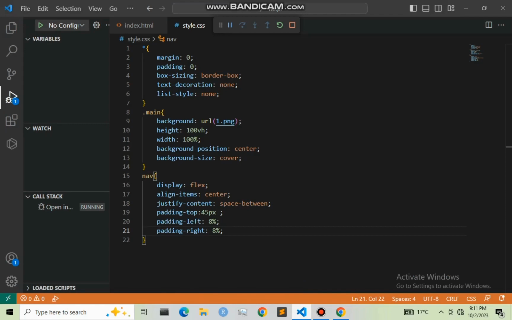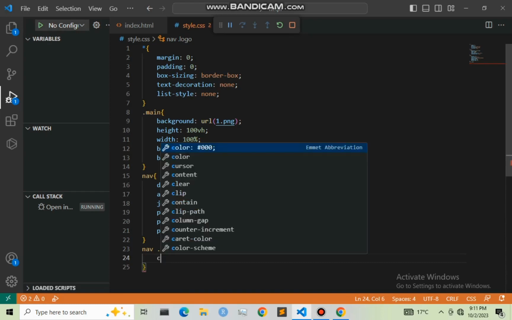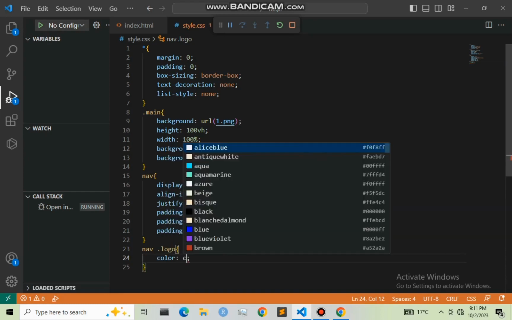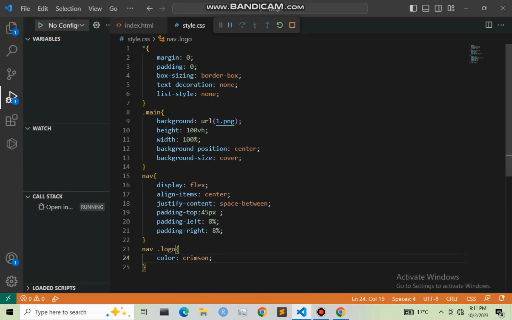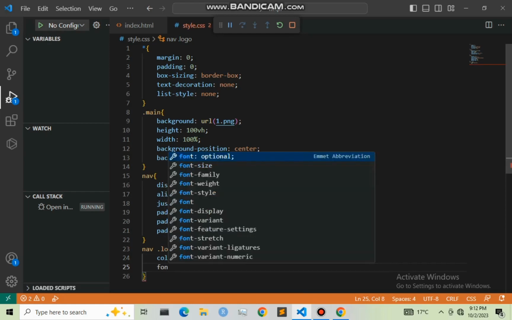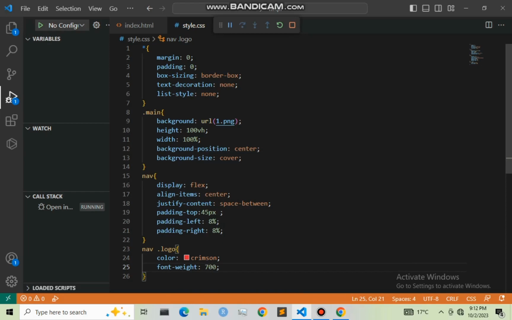Next, we are going to work now on our logo, that is nav .logo. We're going to give it a color of, let me give it crimson. And next I'm also going to give the font weight to be 700 and font size to be 35 pixel.